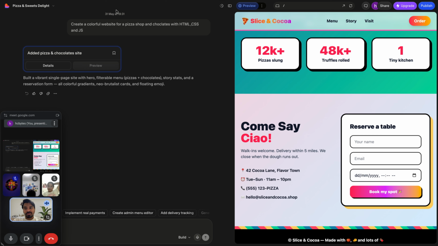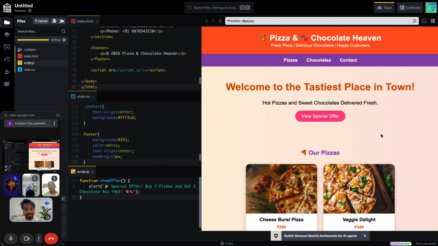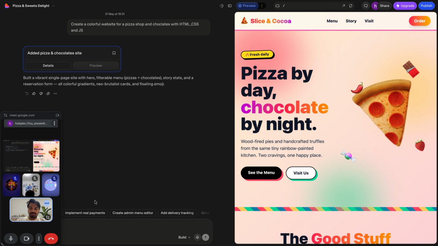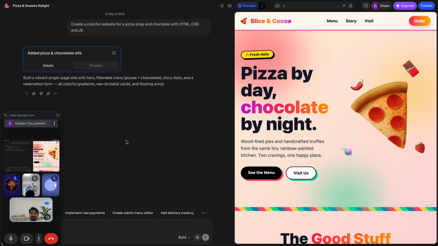So these two things. First is CodePen, is that clear? This is CodePen. Second is nothing but Lovable. This is also a very nice website to create a website. This is also a nice AI tool. Fine. Shall we move forward?